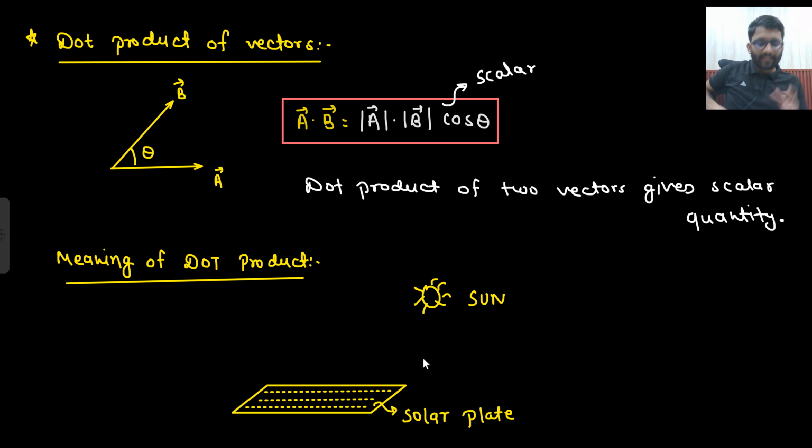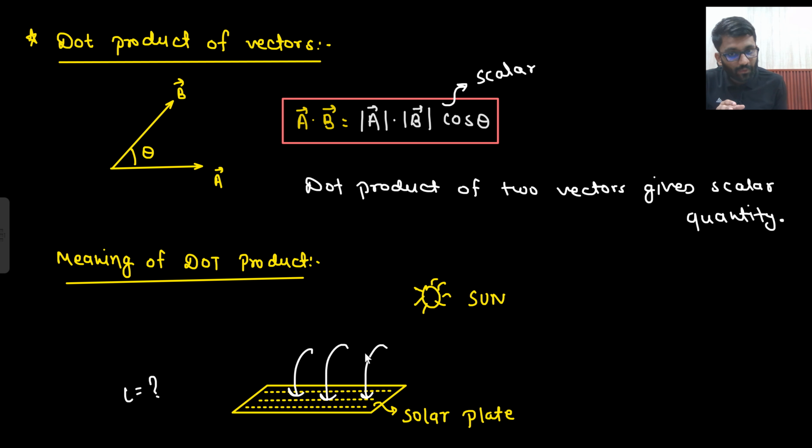Now let's understand the actual meaning of dot product, what dot product represents. So this is a solar plate I have, and this is the sun. Now this solar plate has some surface area. How much light will it give you? That depends on the number of rays that fall upon this plate, right?